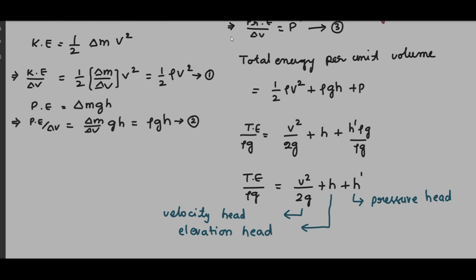But simply the total energy can be written like this. This is the total energy of the liquid. Thank you very much.